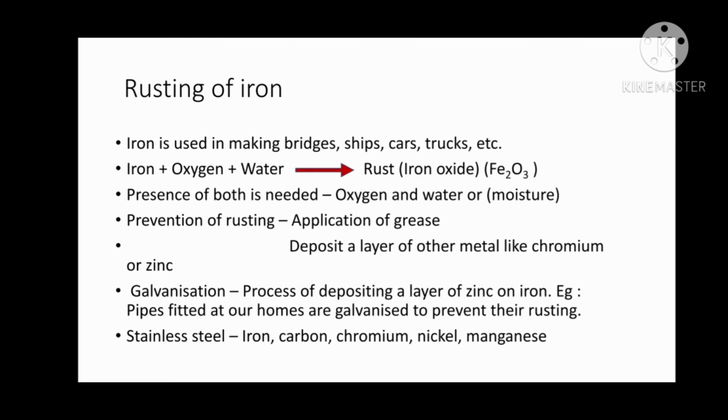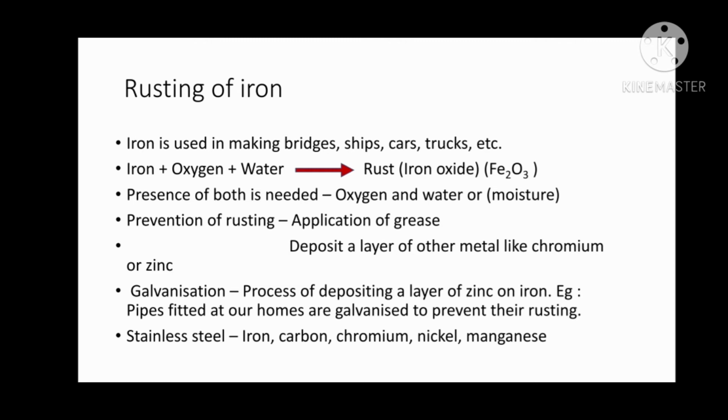The third method is called galvanization. Here, we deposit a layer of zinc on iron. It is the same as what we studied, like chromium or zinc. This is called galvanization. Here, zinc will react with the oxygen or moisture present in the air and prevent the iron from reacting. Thus the iron will be protected from getting rusted. It will be prevented from rusting.